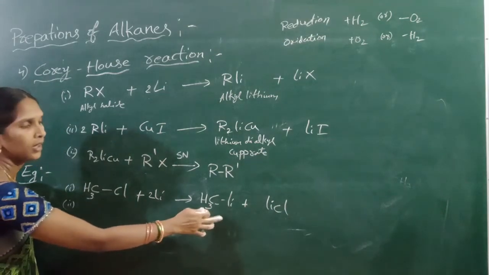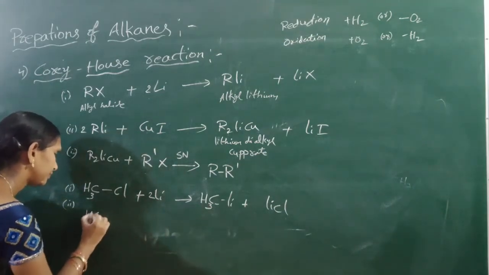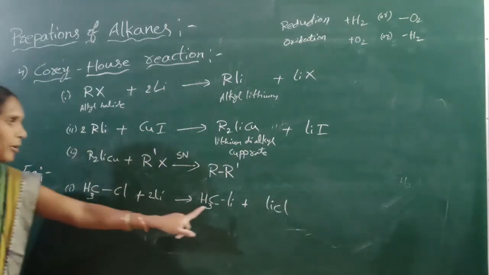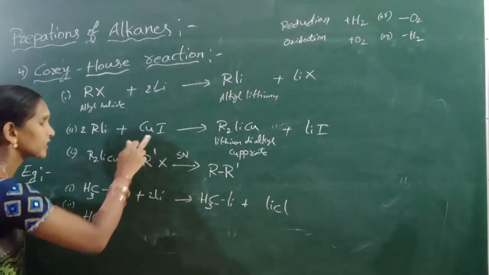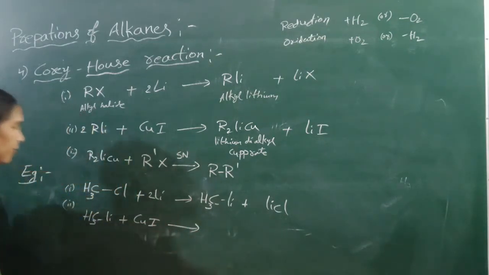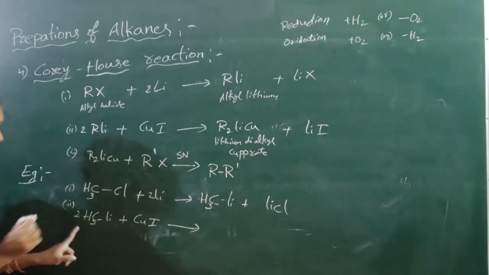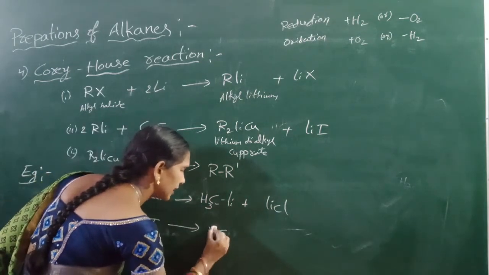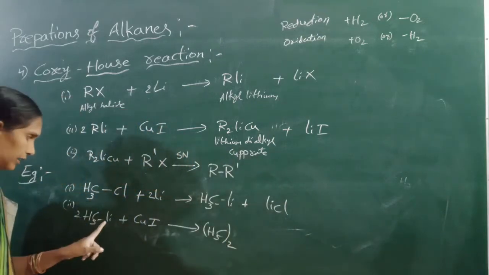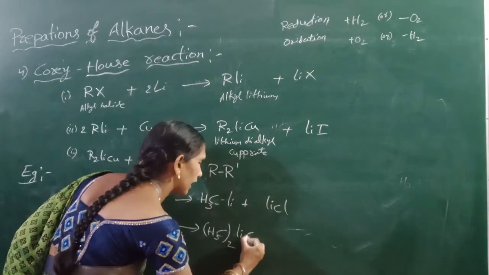In the second step, the formed methyl lithium can react with copper iodide to form dialkyl, that means CH3 twice, with lithium and copper.